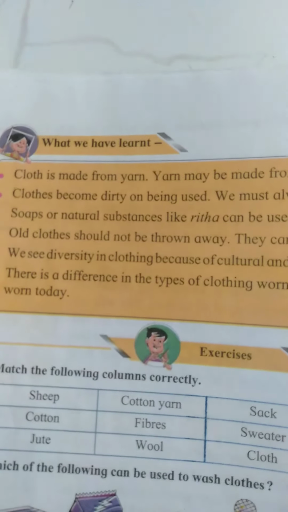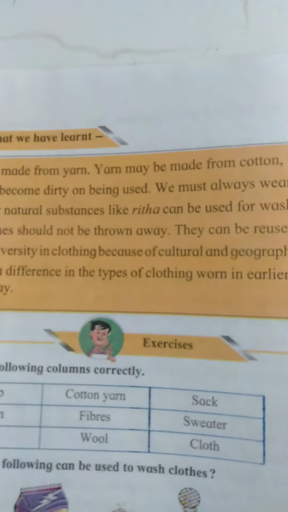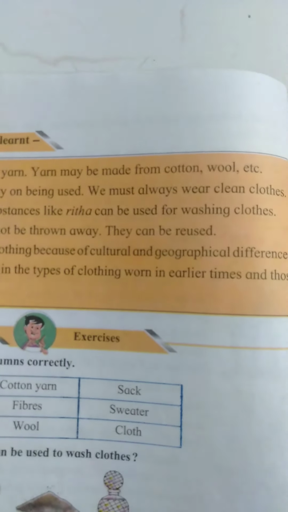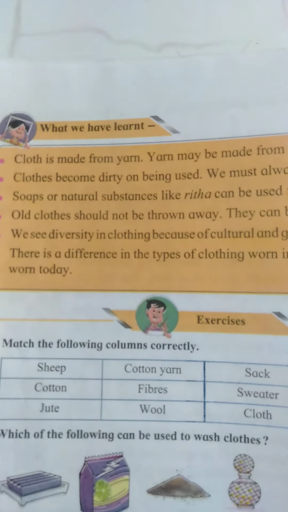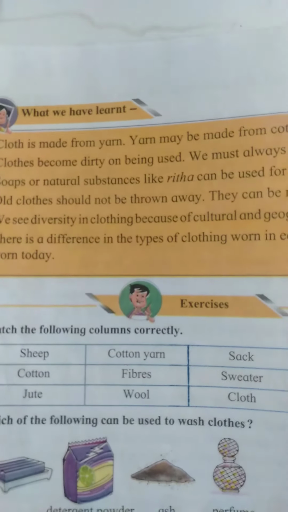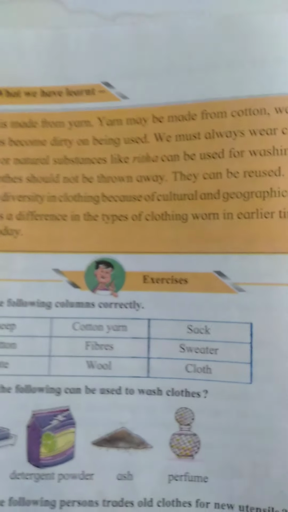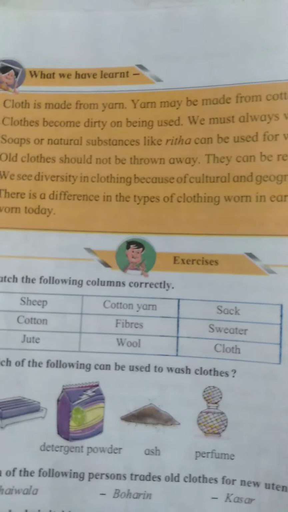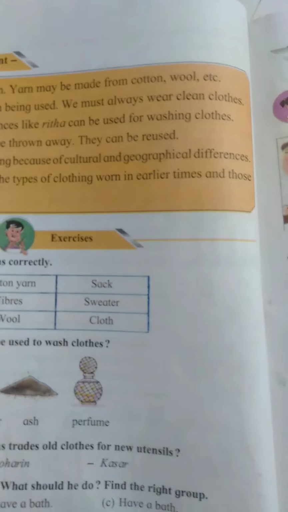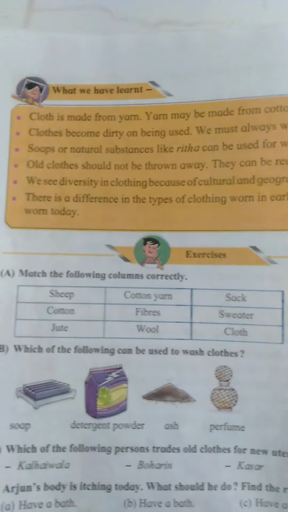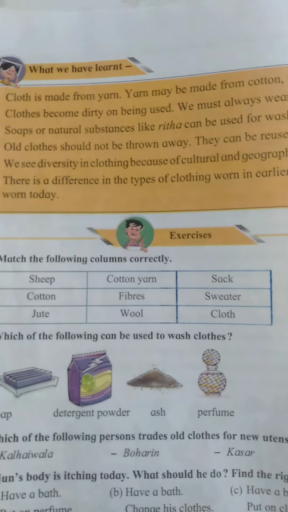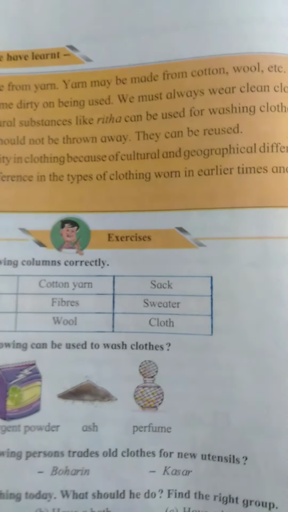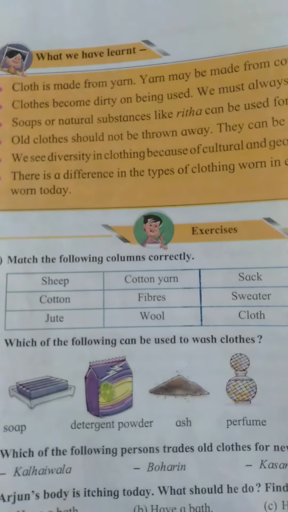Soaps or natural substances like Ritha can be used for washing clothes. Old clothes should not be thrown away. They can be reused. We see diversity in clothing because of cultural and geographical differences. There are differences in the types of clothing worn in earlier times and those worn today.